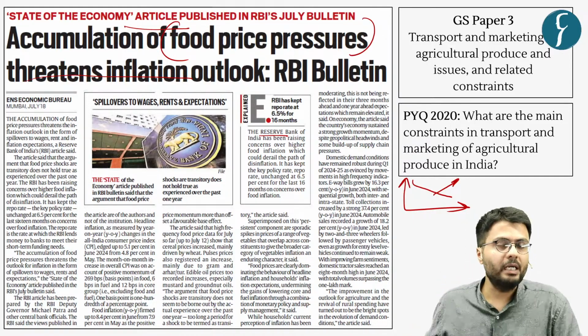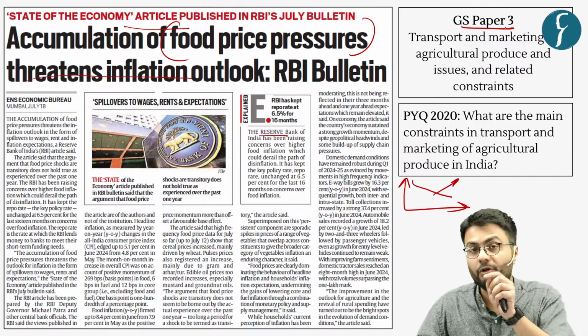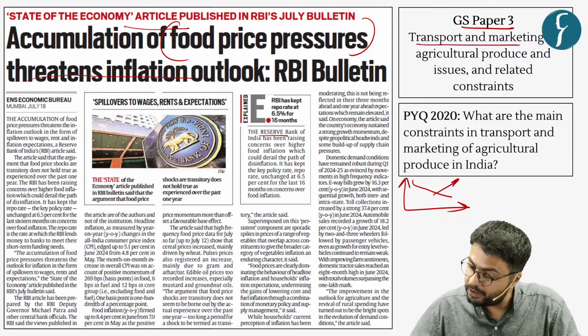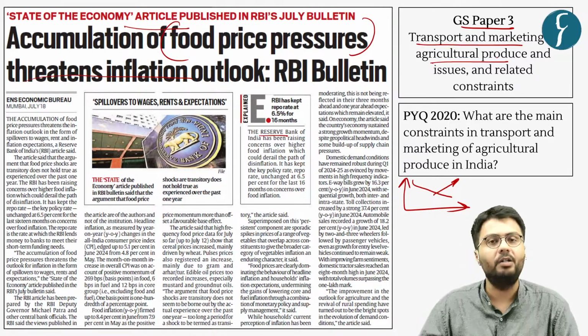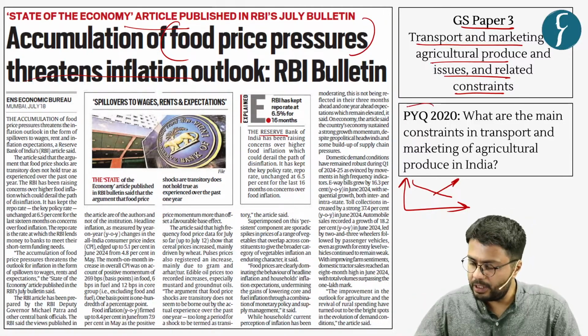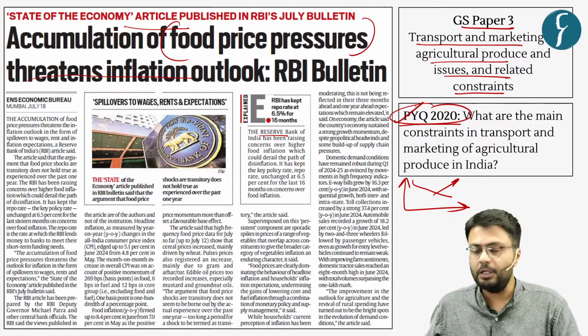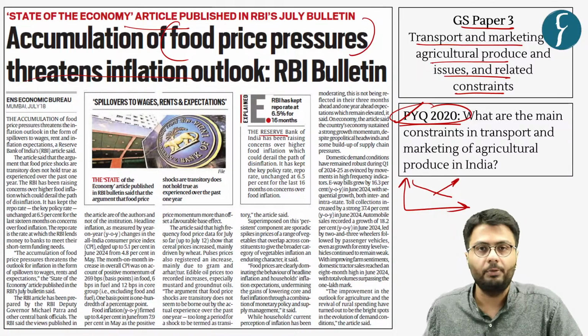Now, this news article becomes important from the GS Paper 3 perspective because if you look closely in the syllabus, it highlights transport and marketing of agricultural produce and issues and related constraints. Also, questions related to this topic have been frequently asked by UPSC. Case in point, this PYQ of the year 2020.